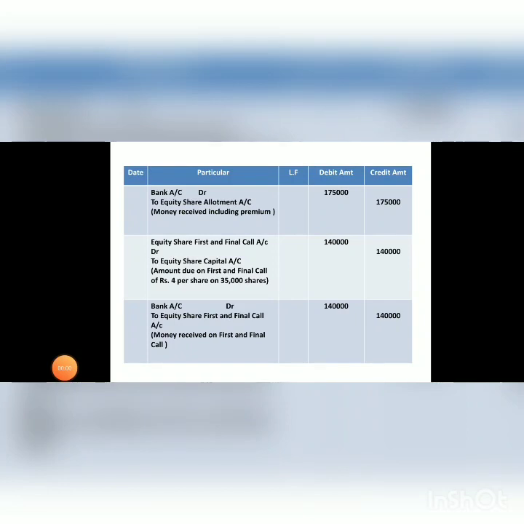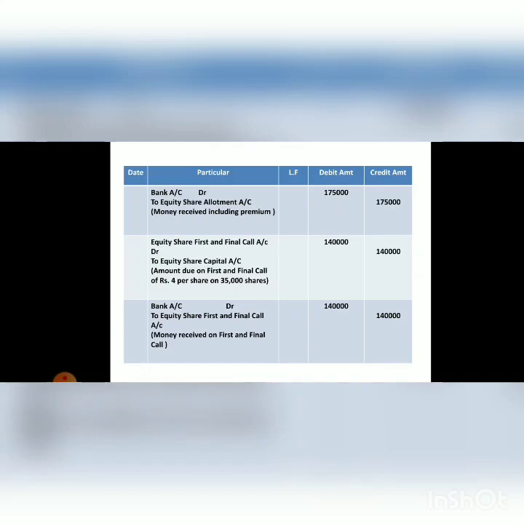70,000. So now let's come to the fourth entry, that is receiving the allotment money. The entry will be bank account debit to equity share allotment account, and the amount will be 1,75,000.